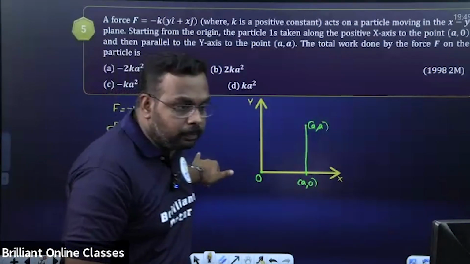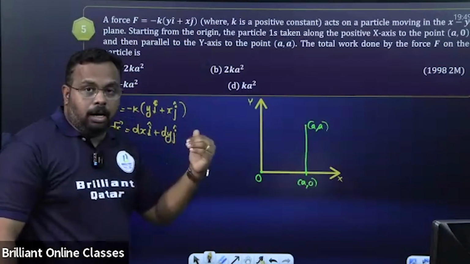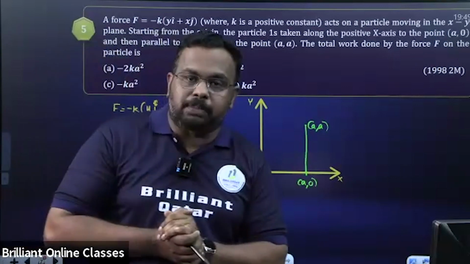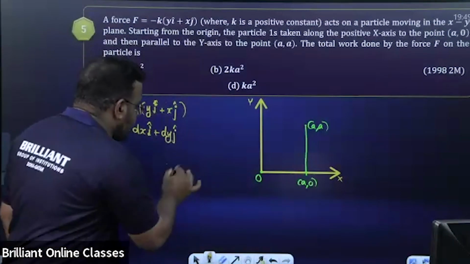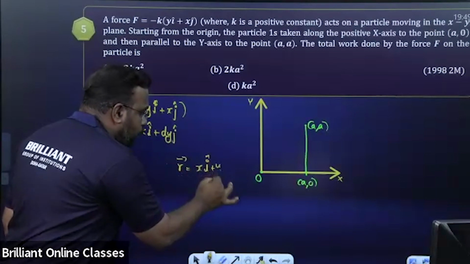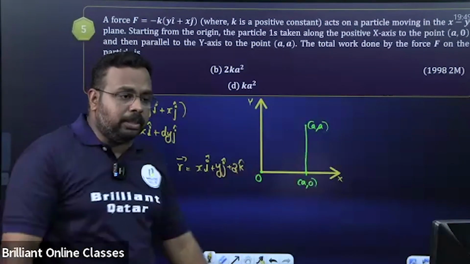The displacement or position vector is normally represented as xi plus yj plus zk. This is the standard form, isn't it?